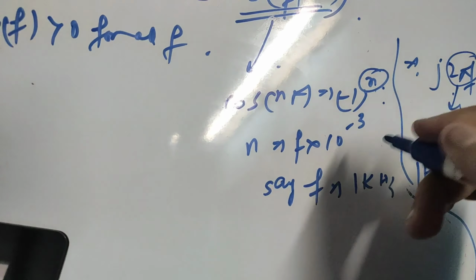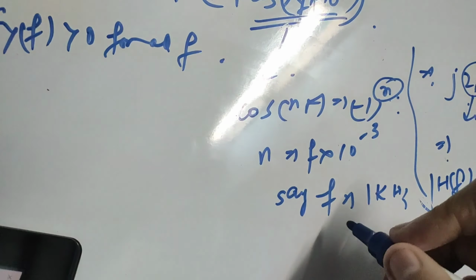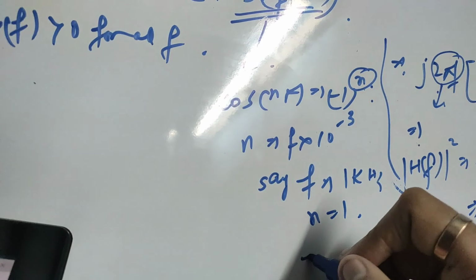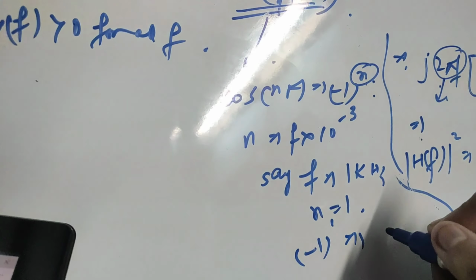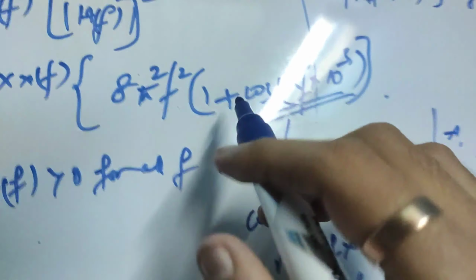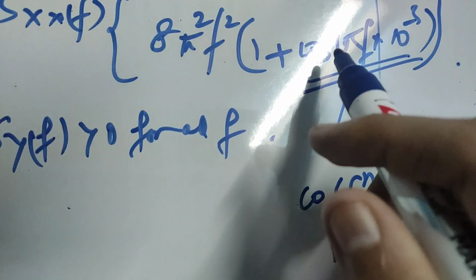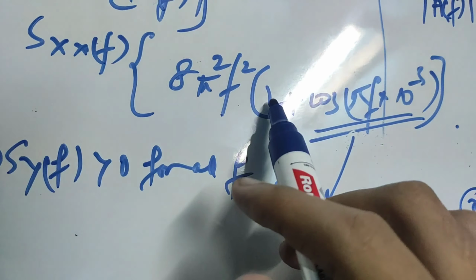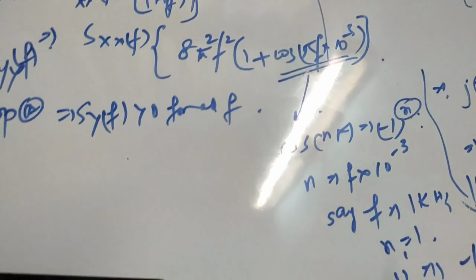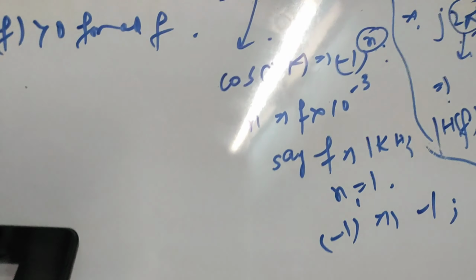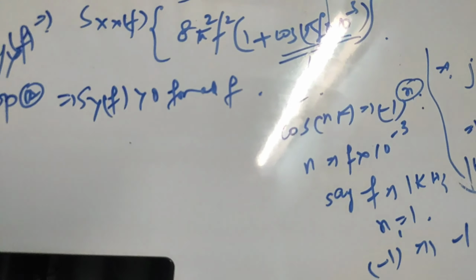So say, let us say f is equal to 1 kilohertz. Then this n will become 1, then minus 1 whole to the power 1 will be nothing but minus 1. So if in place of this cos we put minus 1, it will become 1 minus 1, that is 0. It means that Sy of f is becoming 0. So Sy of f becoming 0 means option A can't be the answer.